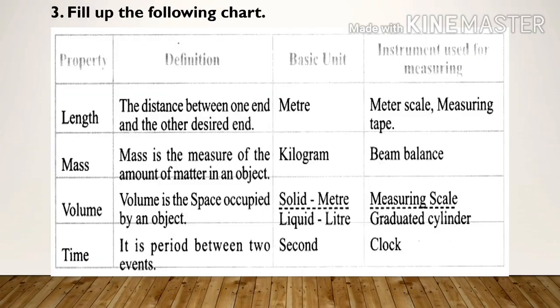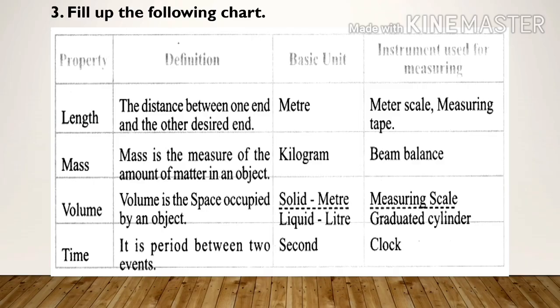Question number 3. Fill up the following chart. Property length. Definition: the distance between one end and the other desired end. Unit: meter. Instrument used for measuring length: meter scale and measuring tape. Property: mass. Mass definition: mass is the measure of the amount of matter in an object. Unit: kilogram. Instrument used for measuring mass: beam balance.